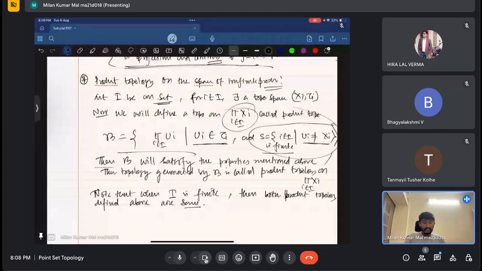Okay, whenever I is finite, this S set will be finite because S is a subset of a finite set. So the product topology is basically the same. But if I is not finite, then we badly need this particular S to be finite. Okay.